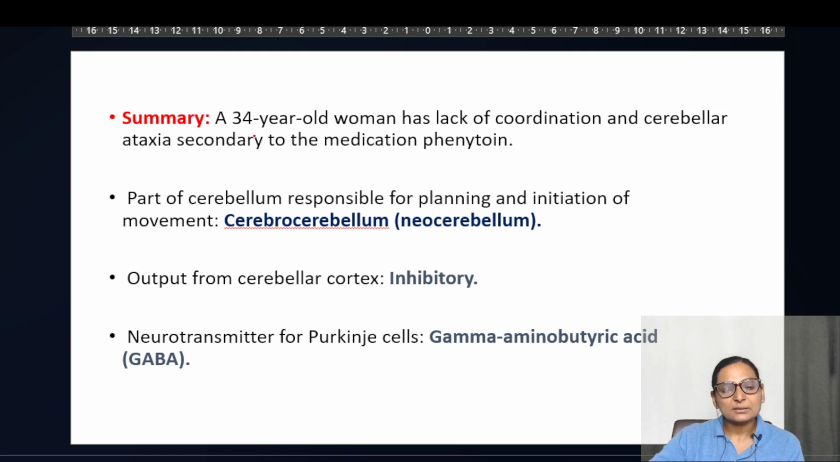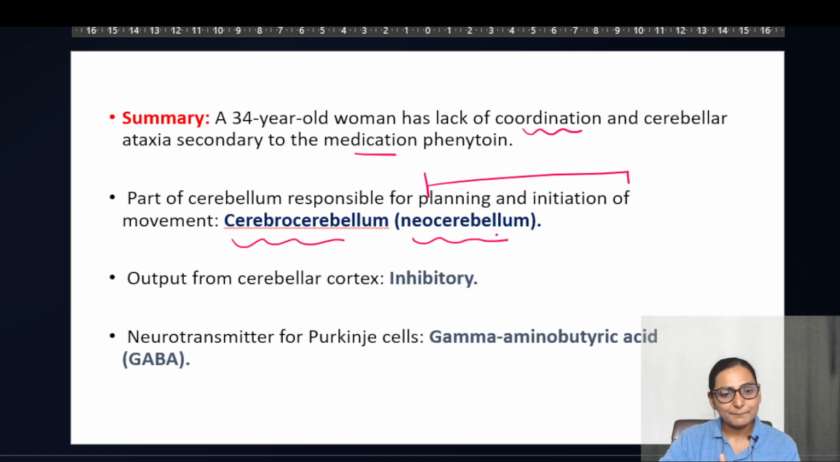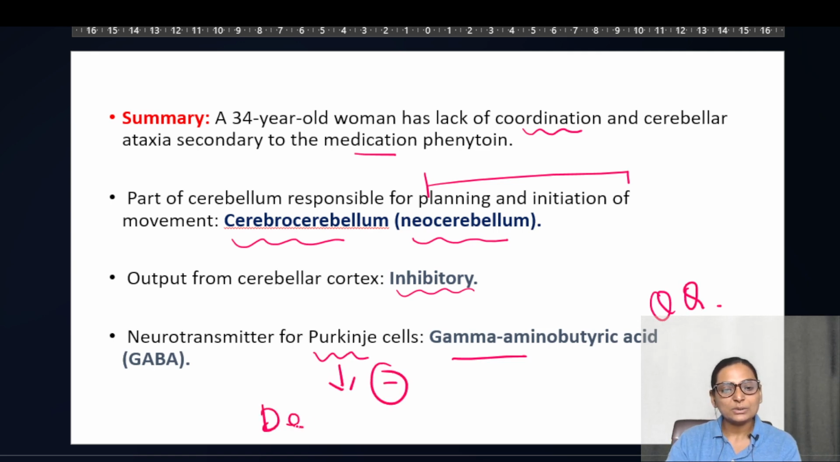Now, so this is a 34-year-old woman with lack of coordination and cerebellar ataxia due to phenytoin. The part of the cerebellum responsible for planning and programming or the initiation of movement is the cerebrocerebellum, that is the neocerebellum. The output from the cerebellar cortex is always inhibitory, and the neurotransmitter from the Purkinje cell is GABA, which also comes as an MCQ, because you know that these Purkinje cells are inhibitory to the deep cerebellar nuclei.